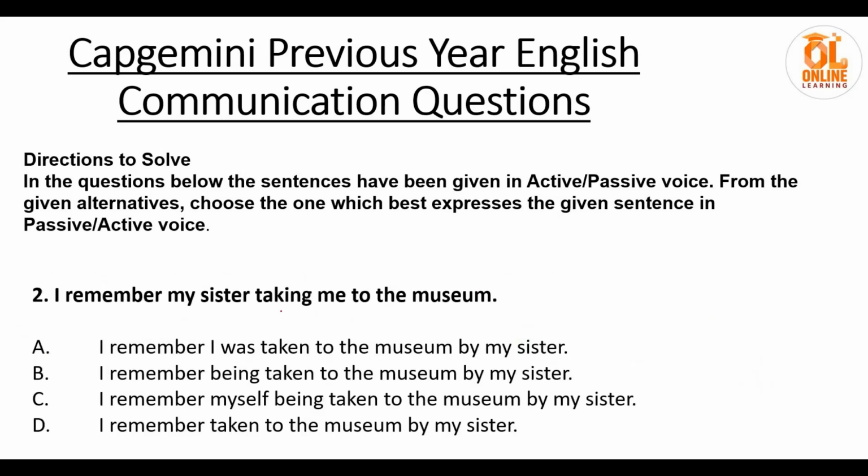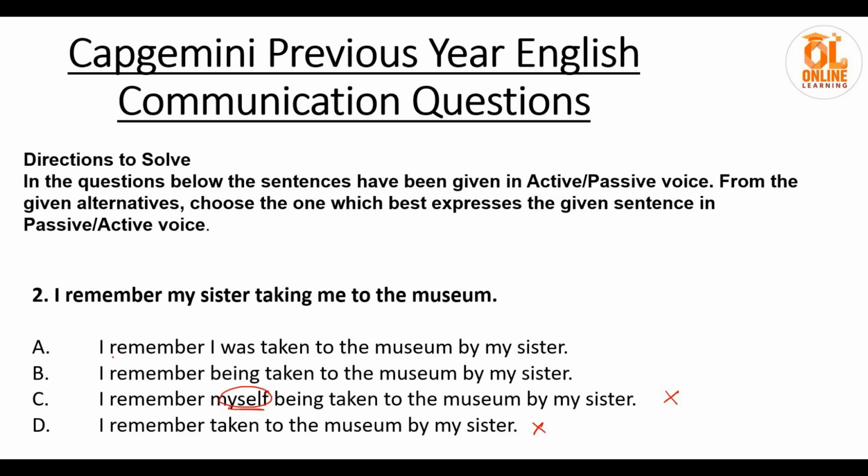Next, I remember my sister taking me to the museum. Okay, let's read the options. I remember I was taken to the museum by my sister. I remember being taken to the museum. I remember being taken to the museum by my sister. I remember myself being taken to the museum by my sister. Definitely wrong. Wrong framing of sentence because myself is there. I remember being taken to the museum by my sister. No, this also won't be correct. So option A and B, our answer will be somewhere between these.